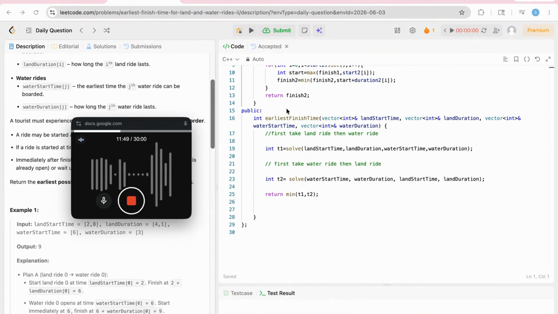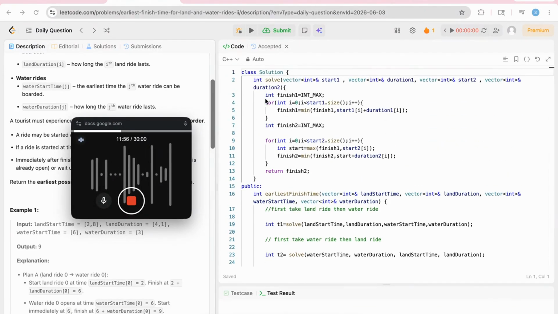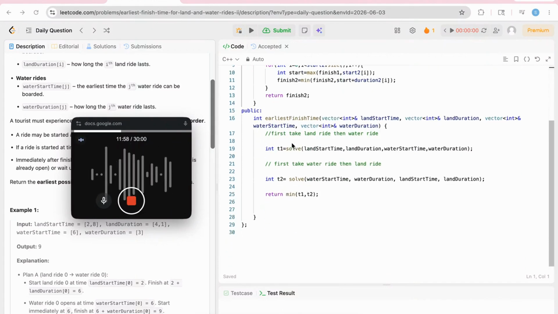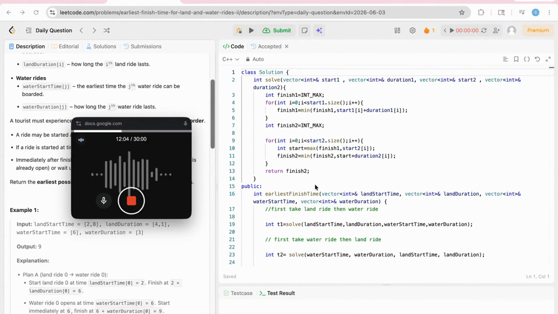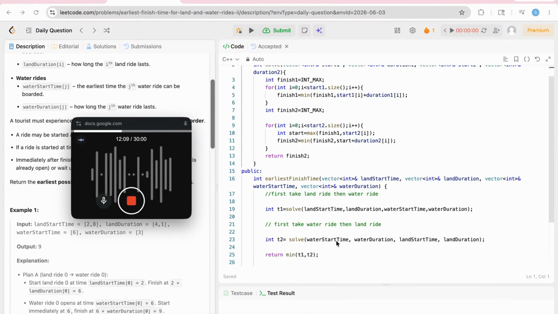In the earlier approach, our time complexity was O(n times m) because we were taking every combination. Here, since we are not using nested loops, our time complexity has dropped to O(m plus n), or n1 plus n2, whatever you say. It has reduced from n1 times n2 to n1 plus n2.